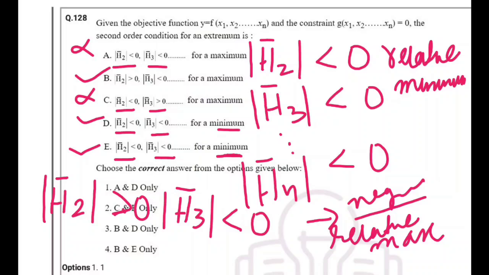We have only A and D, C and E, B and D, and B and E. Okay, so I guess there is some problem in the question. So here B and D, it is also correct. B and E, it is also correct. Okay, so it seems there is a problem in the question.